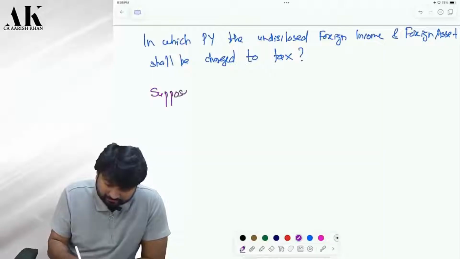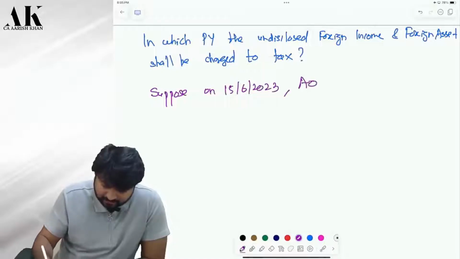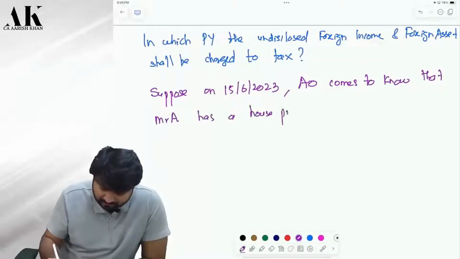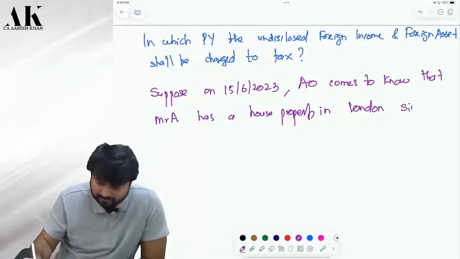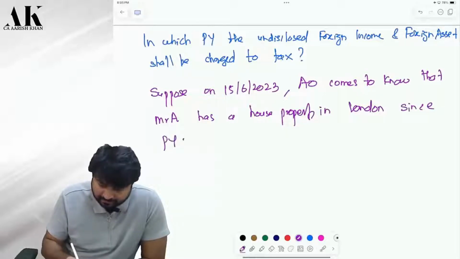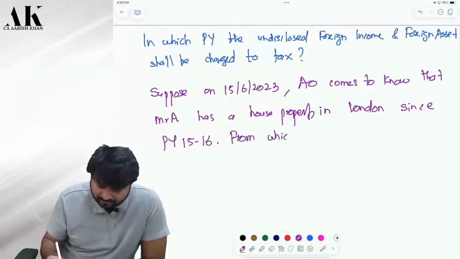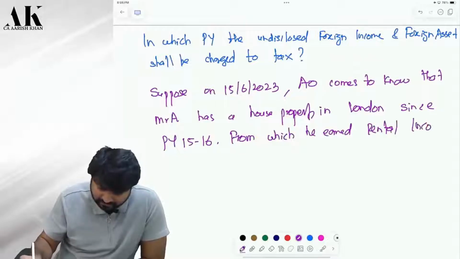Suppose on 15th of June 2023, the AO comes to know that Mr. A has a house property in London since previous year 15-16, from which he earned rental income.